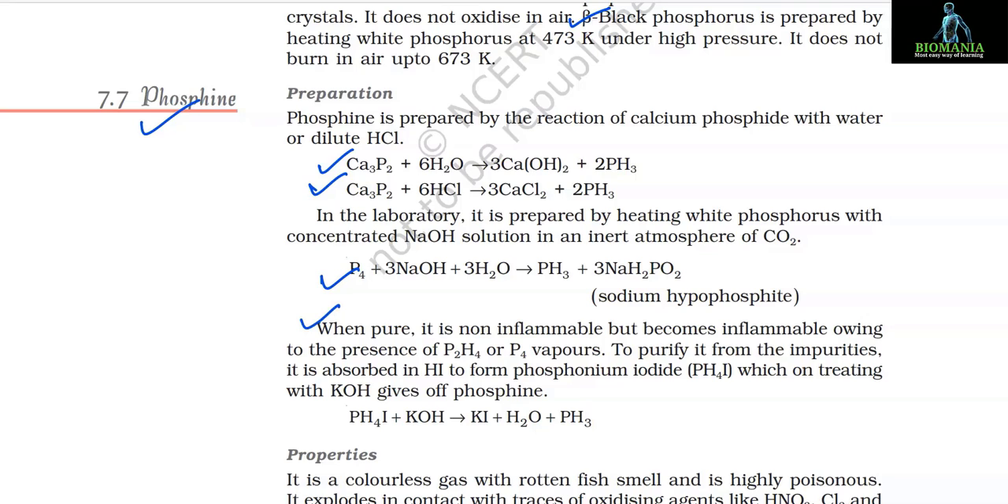When pure, it is non-inflammable but becomes inflammable owing to the presence of P2H4 or P4 vapors. To purify it from the impurities, it is absorbed in HI to form phosphonium iodide PH4I, which on treating with KOH gives off phosphine. PH4I + KOH gives KI + H2O + PH3.